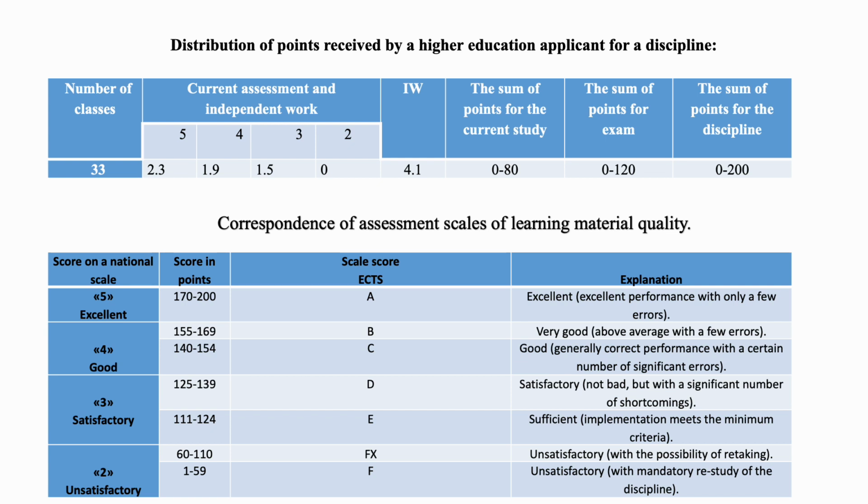The sum of the points which can be given for the current study is 80. The maximum points which can be given for the exam is 120. So in sum, each higher education applicant has a chance to get the highest 200 points and to get 5A.